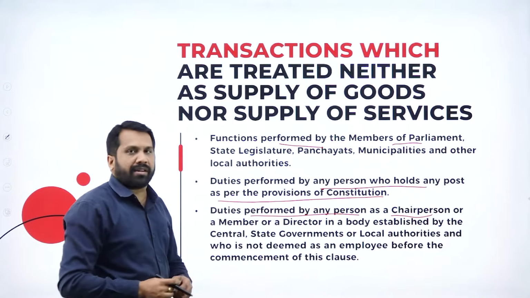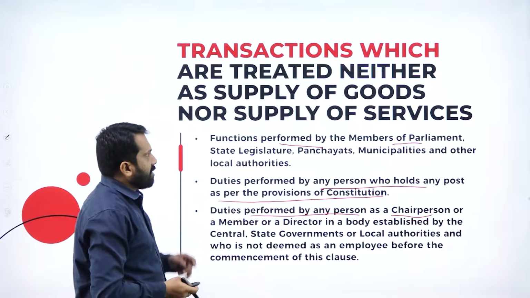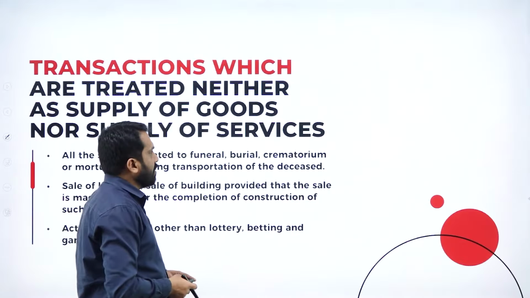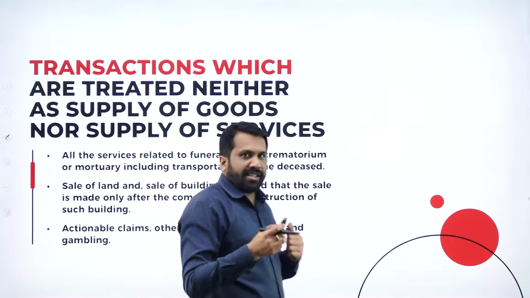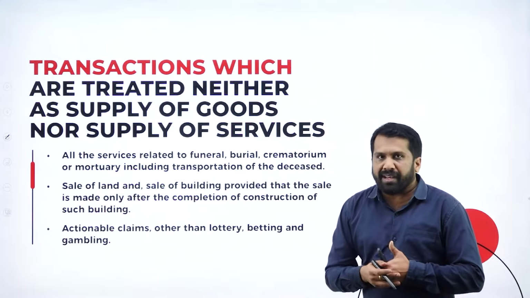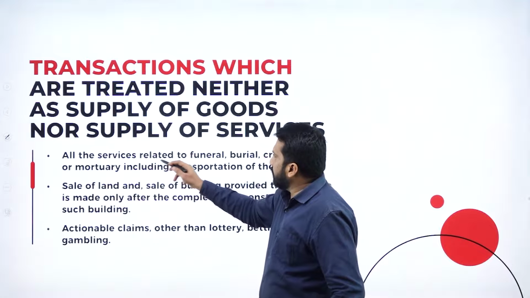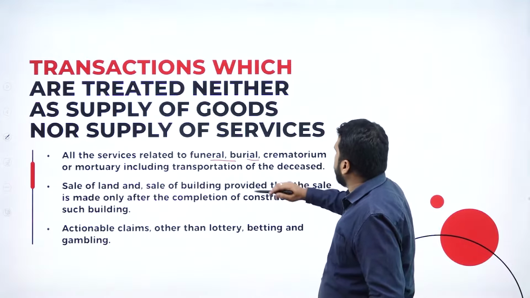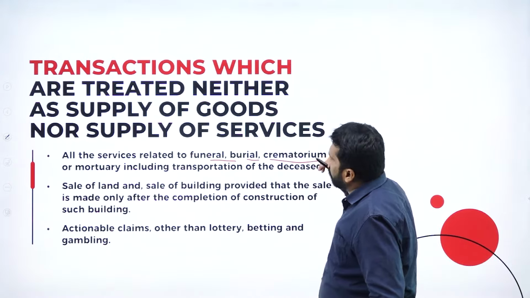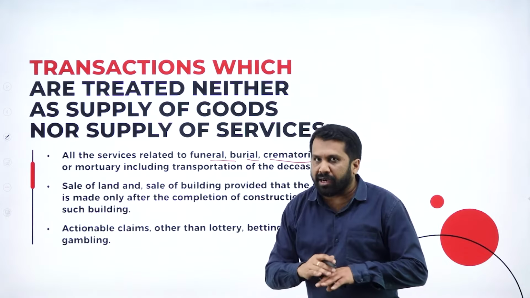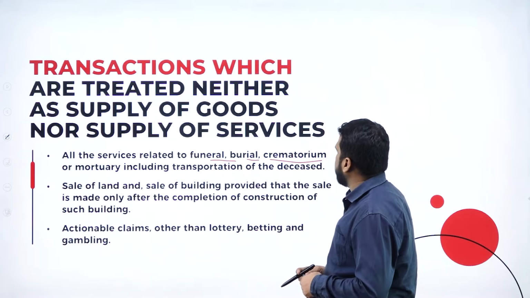All these will not come under taxable supply. The same thing continues actually. All the services related to funeral, burial and cremation will not come under your taxable supply.